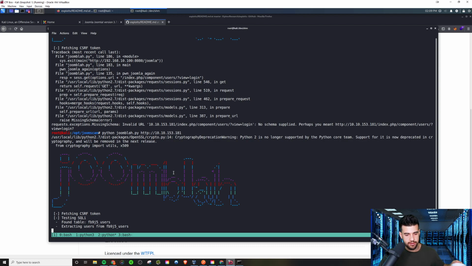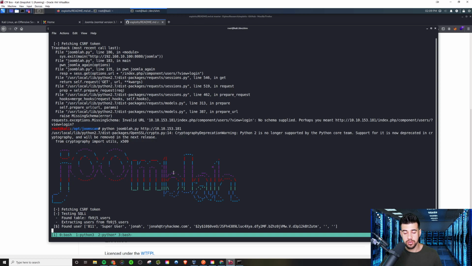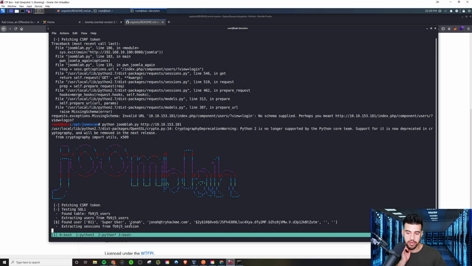So it already identified the table, and now it's extracting the users and their hashes, whatever hashes it can find. And we see this super user, so that alerts us right there. This is probably going to be pretty lucrative. Username Jonah, and here's a hash right here.